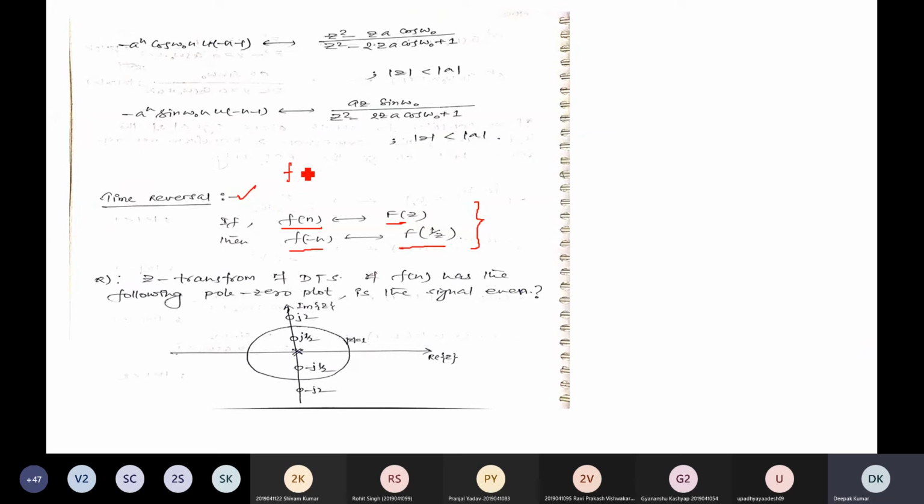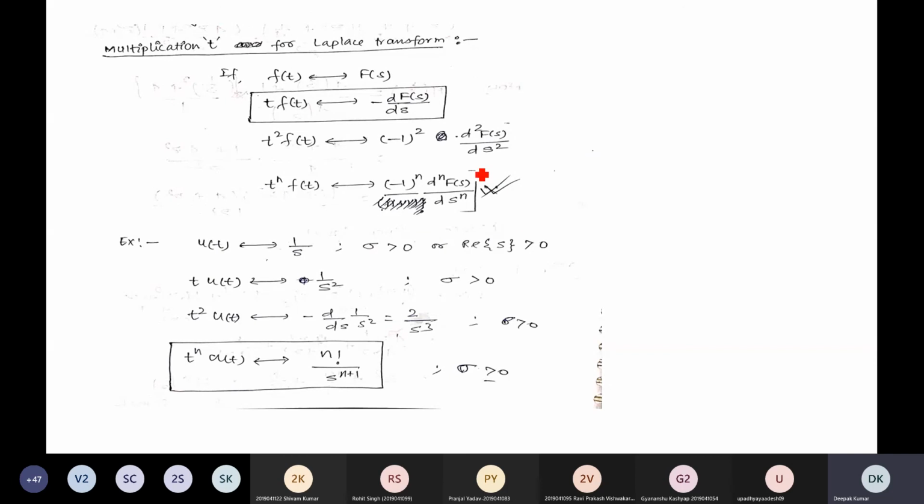For a continuous-time signal, if the Laplace transform of f(t) is F(s), then the Laplace transform of f(-t) is F(-s). You can also prove this by a very simple technique, and I think the proof is not important, but you should apply this property to find the transformation of some other signals.